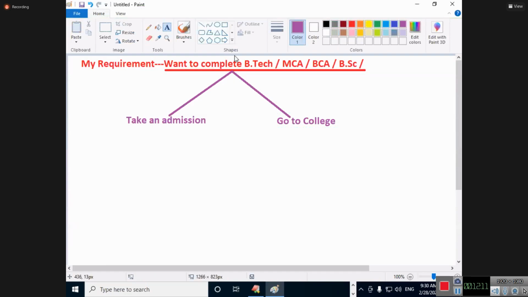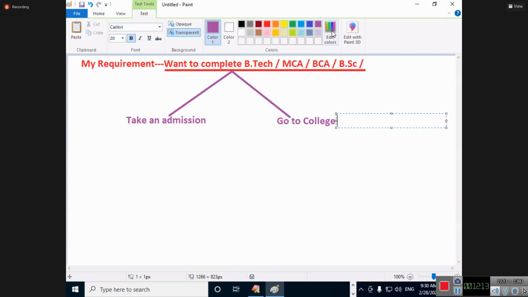Going to the college is what operation, my dear students? Can anybody answer my question? Going to the college is a repeated operation. Are you understanding first of all the word repetition operation? And taking an admission is what operation? A one-time operation, my dear students.